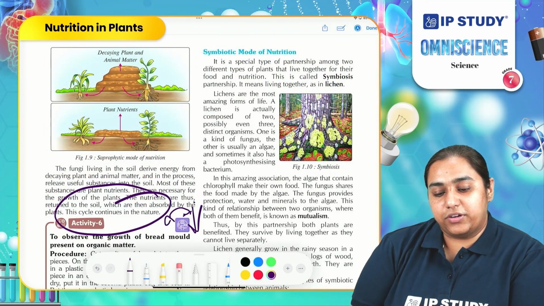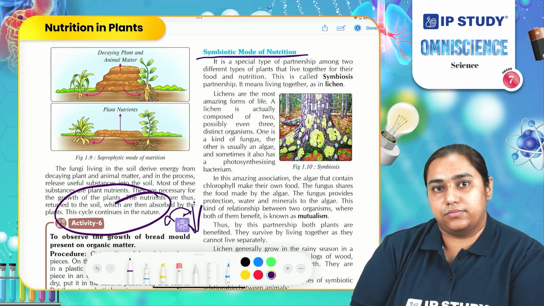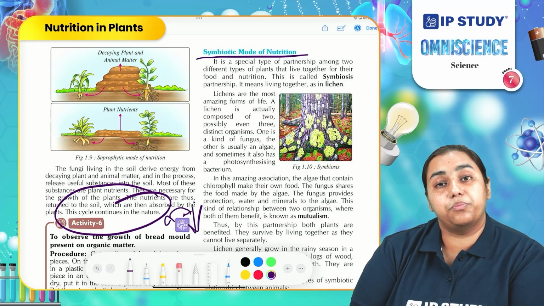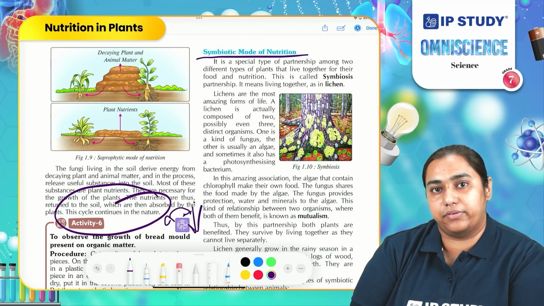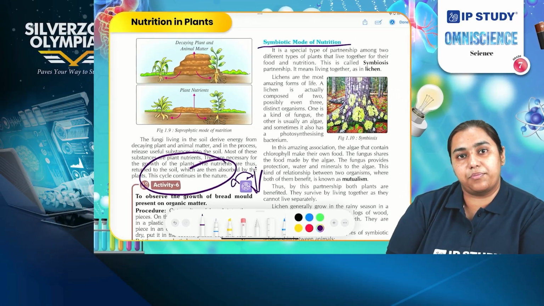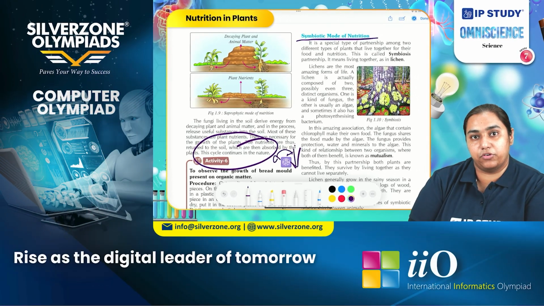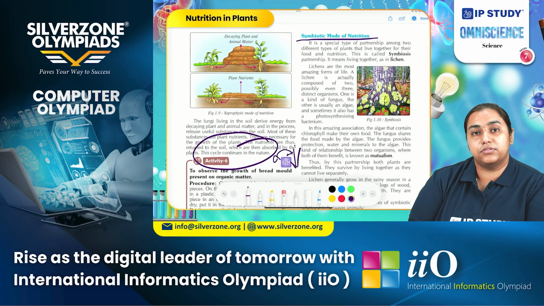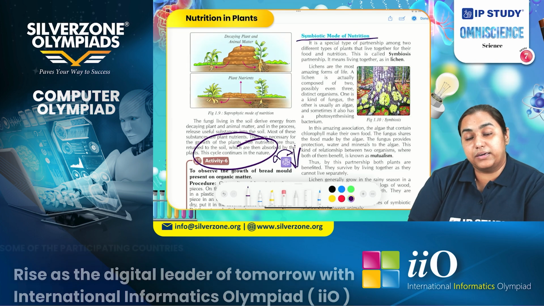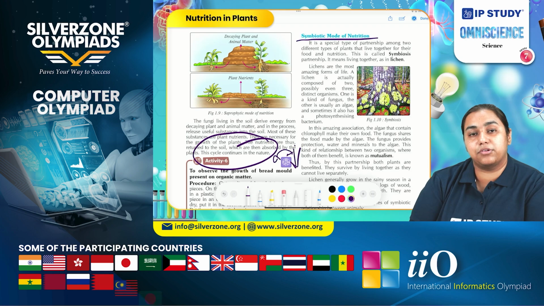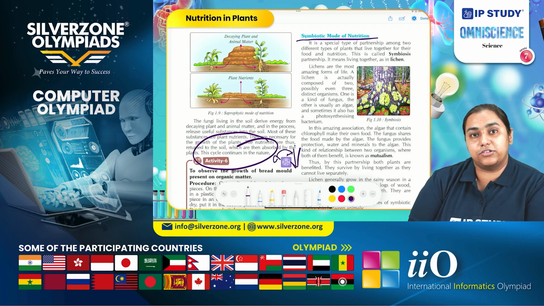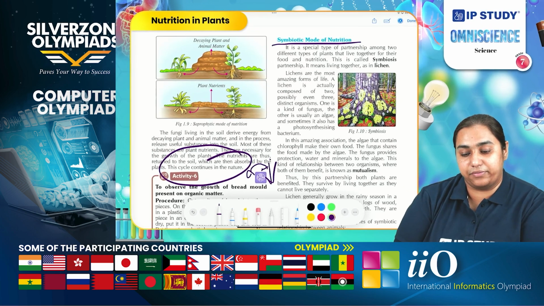Another mode of nutrition is symbiotic mode of nutrition. In this type of nutrition, both the organisms get equal benefit. If you recall the previous type of nutrition, which is parasitic mode of nutrition, you might have observed that one plant is getting a benefit and another is lacking the benefit. But in symbiotic mode of nutrition, it is absolutely different. In this relationship, both the organisms get the benefit.